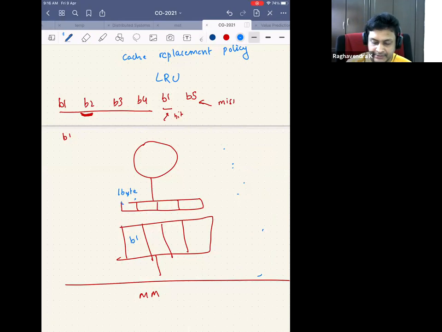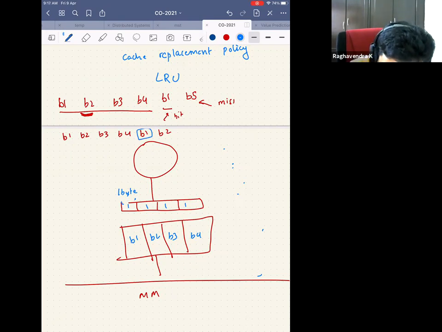So what Aditya is saying is, let's say he'll put the counter as 1 here. And then the CPU requested B1, B2, B3, B4. When he brings B2, he keeps the counter 1 here, then B3, then B4, each with 1. And when the CPU generates a B1 request again, he will increment this counter and make it 2. And when B2 comes, he will increment this counter and make it 2. So that's what I think he would be doing.